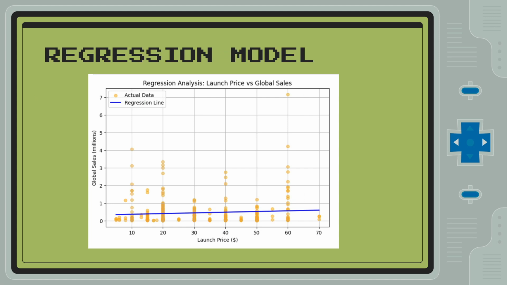So right here you can see the regression line and that there's a slight increase when it comes to higher priced games, but overall we concluded that launch price does not have an effect on video game sales since the slope of the distribution of sales does not really differ that much.